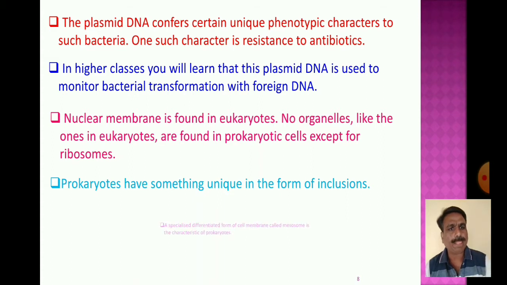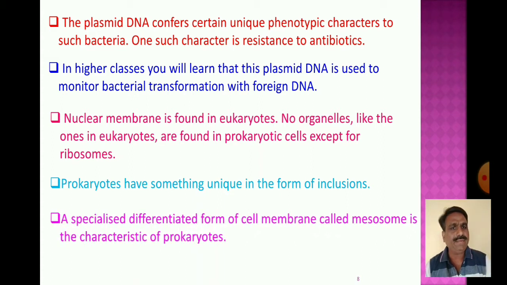A specialized differentiated form of cell membrane called the mesosomes is a characteristic of the prokaryotes.